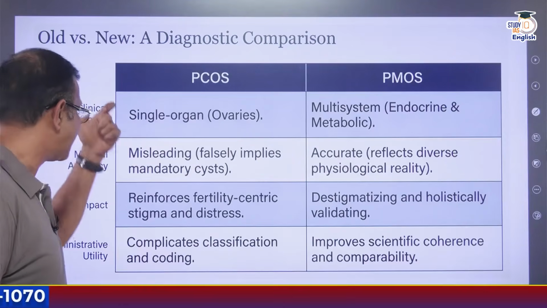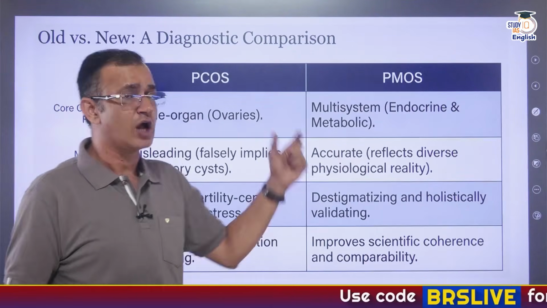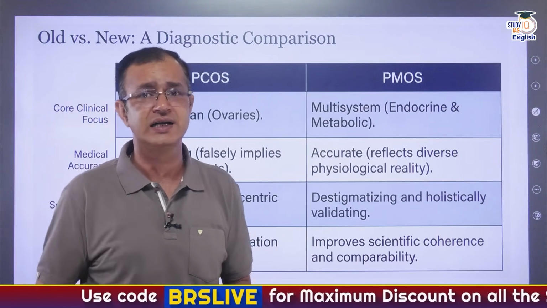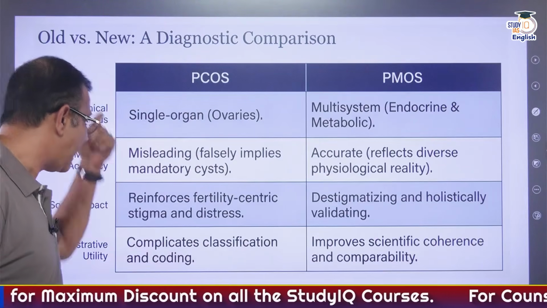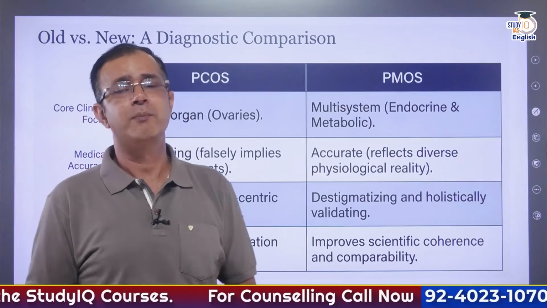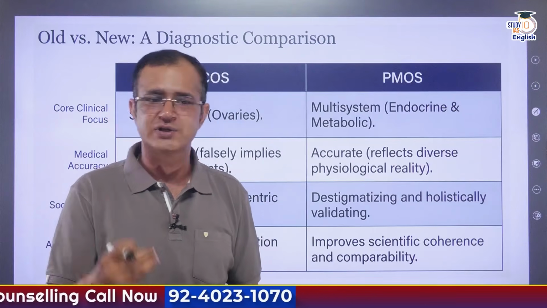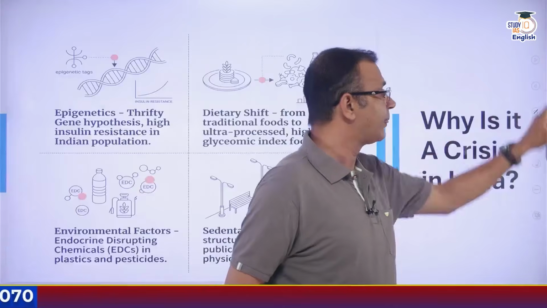PCOS reinforced fertility-centric stigma and distress. Now, PMOS destigmatizes and holistically validates the complete syndrome, and PCOS had earlier complicated the classification and the coding as well. But now, by moving towards the nomenclature of PMOS, it improves the scientific coherence and even the comparability.